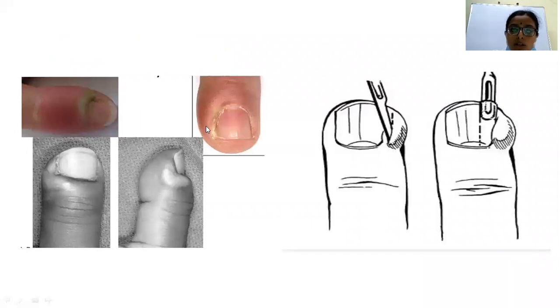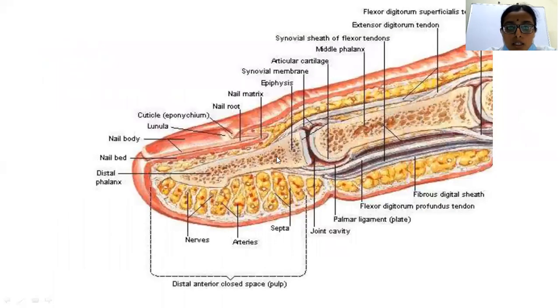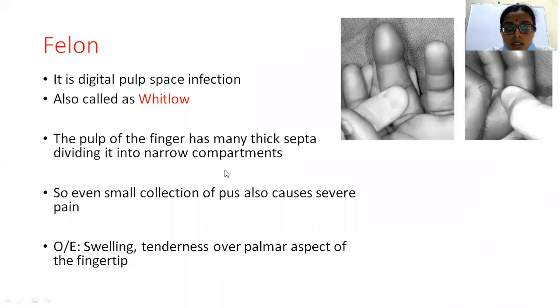The nail fold infection usually occurs whenever there is any breach between the nail plate and the nail fold. Usually girls who go for manicure, or any pinprick injuries, all these things predispose to nail fold infections. Then there is felon, or digital pulp space infection. It is also called whitlow. Here the pulp is divided into multiple compartments by fibrous septa. So even a small amount of pus, if it gets collected there, leads to excruciating pain.